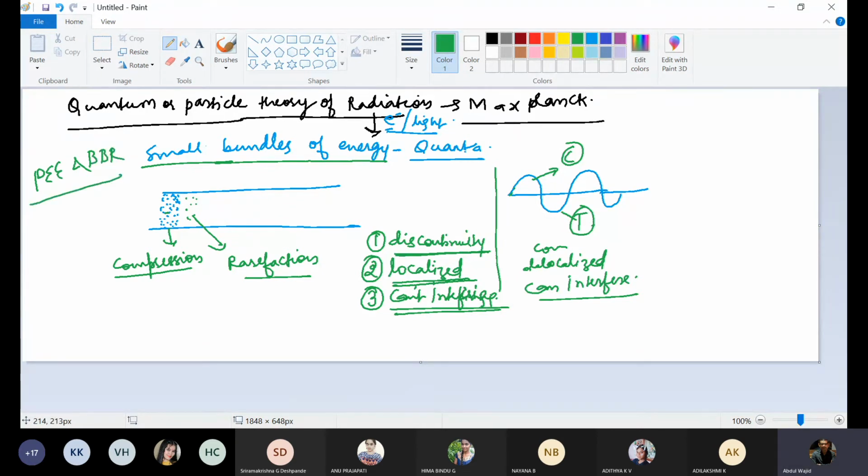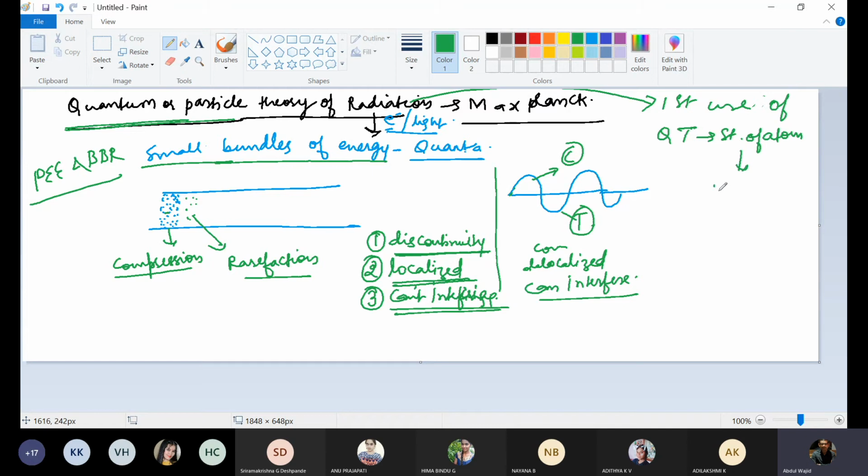Black body radiation and photoelectric effect could be explained. So the first use of this quantum theory was to explain the structure of atom.